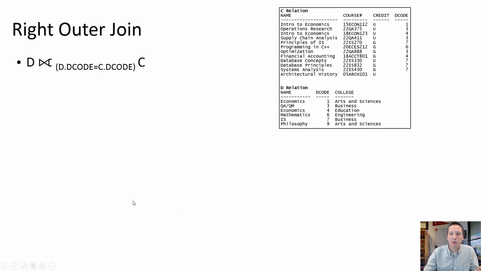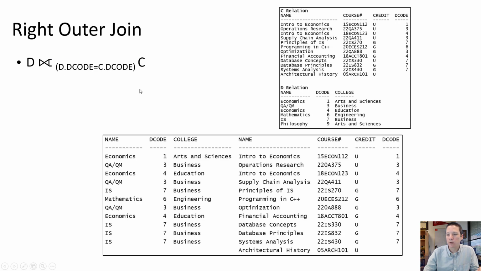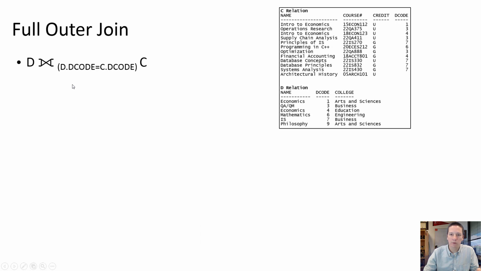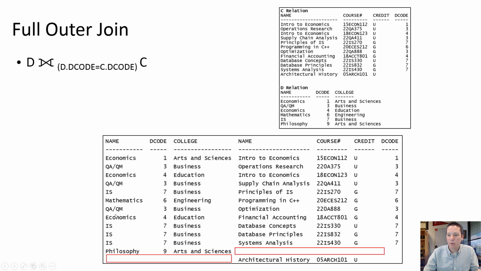Similarly, we could do D right outer join C on D.D code equals C.D code, and we're going to get all tuples from C, so we get the architectural history course, even though it doesn't have a department that it is matched up with. And if we were to do a full outer join, D full outer join C on D.D code equals C.D code, now we get both the philosophy department and the architectural history course.